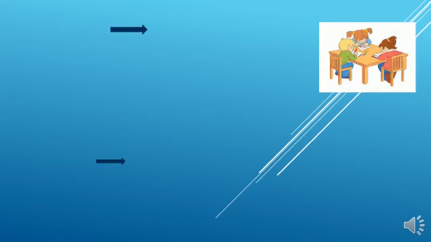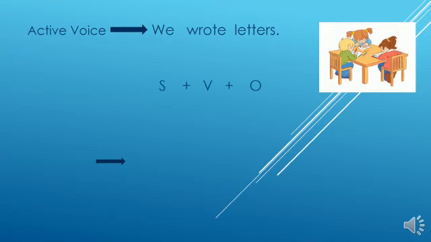Can you see what they are doing? Can you see the picture? The small children are doing something. Okay, let's see. Here we use the past form now. So the active voice is we wrote letters. Now I am going to categorize this sentence. We means the subject of the sentence. Wrote means the verb, the past form of the verb. So letters is the object of the sentence.